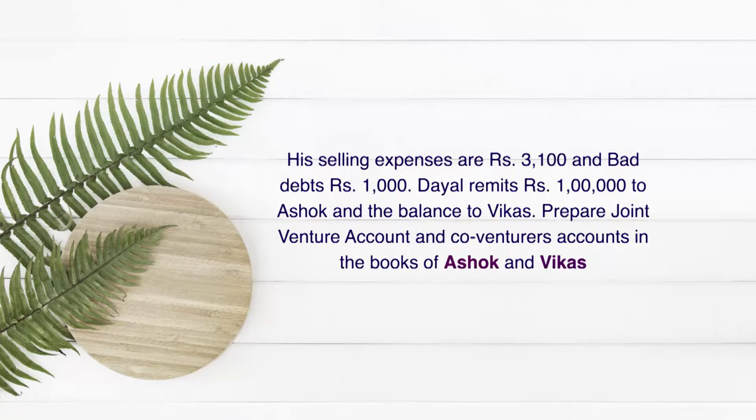Dayal remits rupees 1 lakh to Ashok and the balance to Vikas. Prepare the joint venture account and co-venturer accounts in the books of Ashok and Vikas. So this is the question, this is the example. With the help of this example, we will see how the accounting is maintained in the books of the co-venturers, that is, Ashok and Vikas.